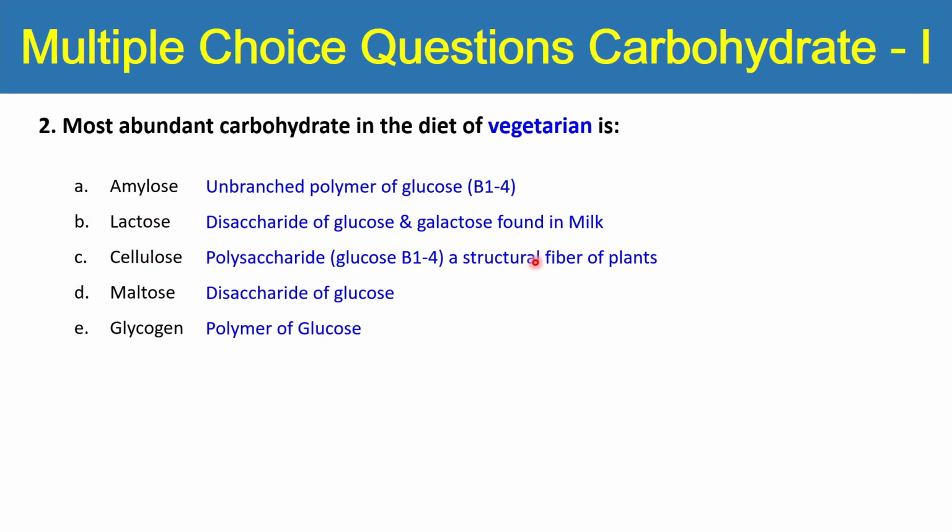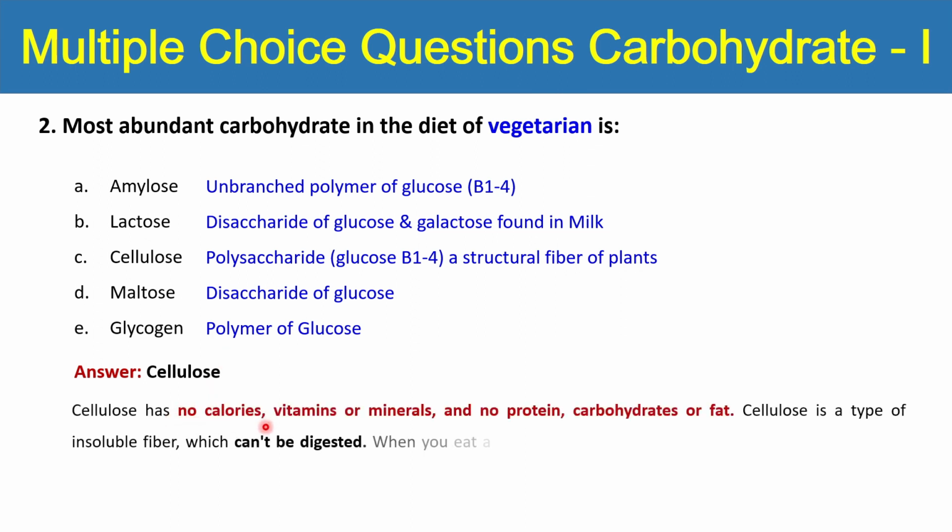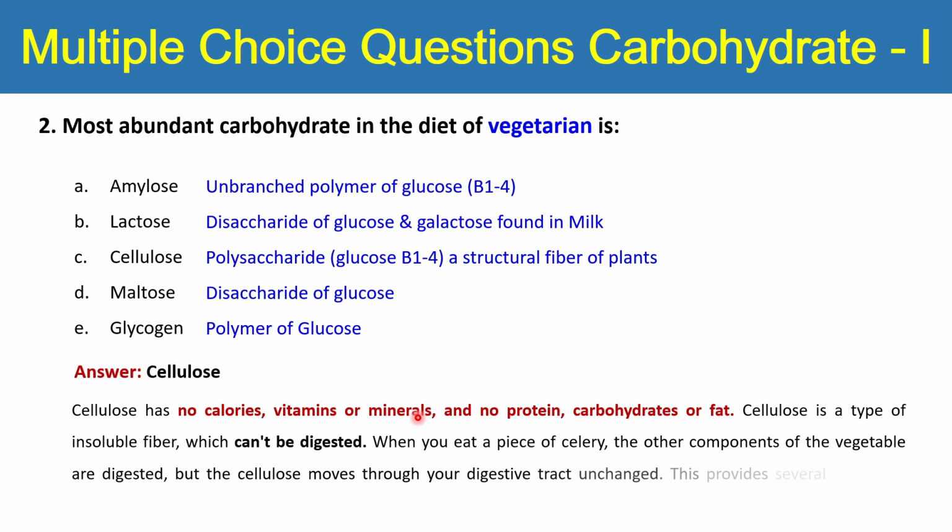I think cellulose could be the answer because it is plant fiber and you are taking more and more vegetables. So the answer is cellulose. What is the importance of cellulose? Cellulose has no calories, vitamins or minerals, and no protein, carbohydrate or fat. Cellulose is a type of insoluble fiber which cannot be digested. So why do we use it? When you eat a piece of celery, the other components of the vegetable are digested, but the cellulose moves through your digestive tract unchanged. This provides several important benefits.